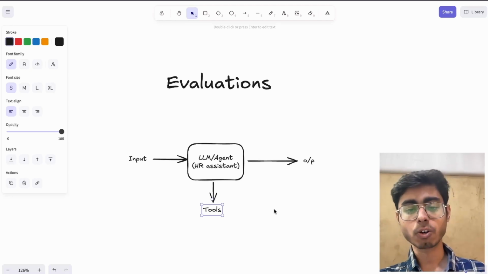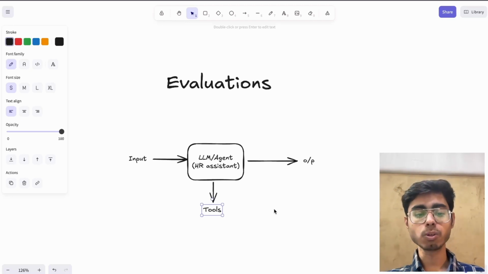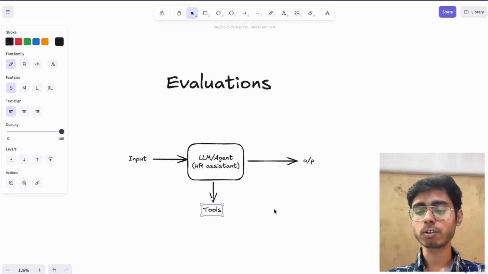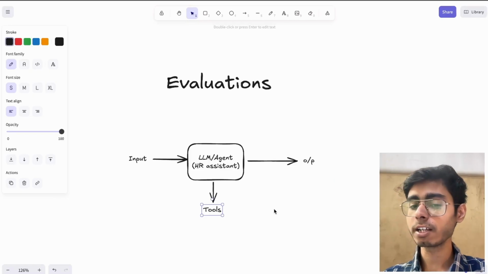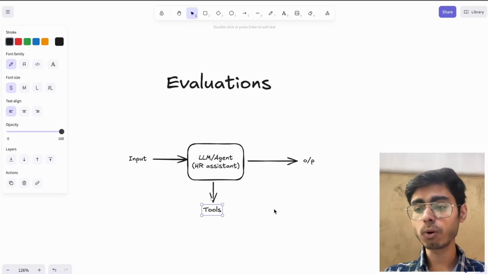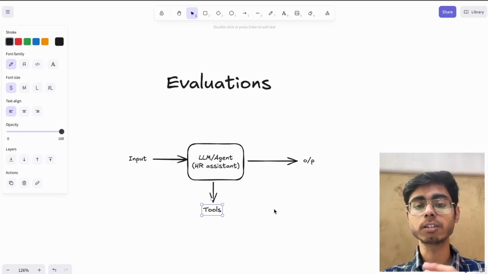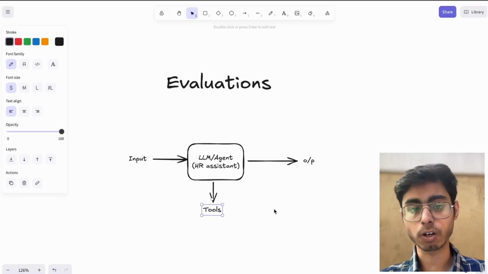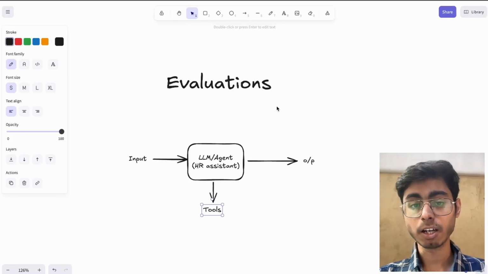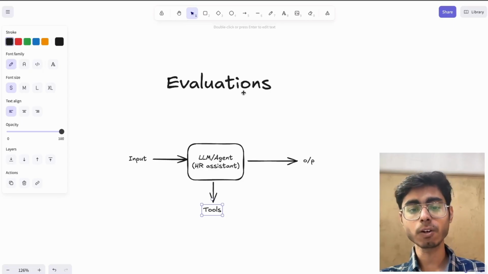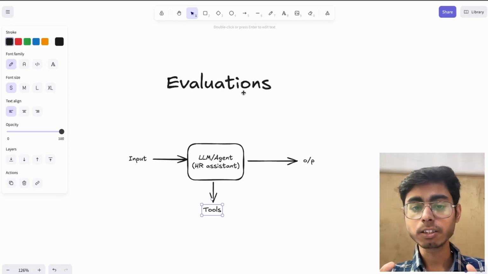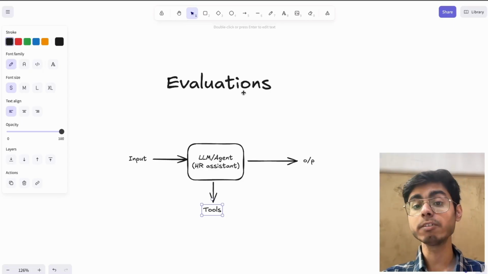The agent got the input, decided to make a tool call, then got some output, had to again make an API tool call, went and made a function call, and then gave me the output. So this is the complete set of steps the agent took to come to the final output. You want to analyze and evaluate whether the steps taken were in the correct order or not. That is called evaluation of your agent or evaluation of your AI system. And the components that do that are called evaluators.